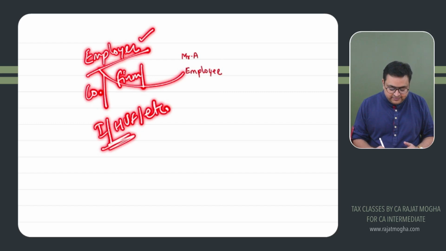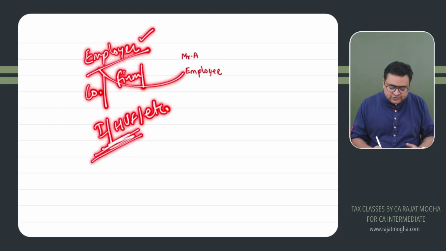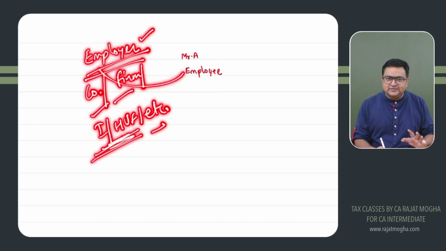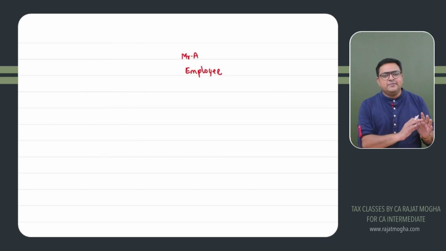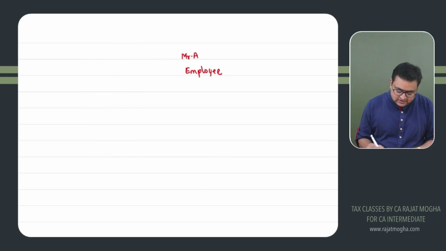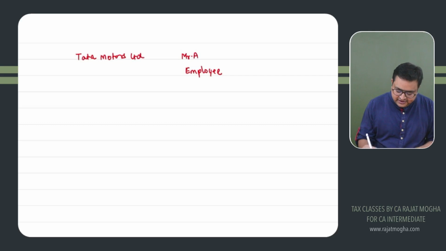First of all, please remember, which type of individual do you have whose turnover of the last year is exceeding 1 crore or 50 lakh? No, there is no such requirement over here. It could be any individual, any company, any firm, any employer, I would rather say. So if I give you an example, let's say there is an employee, Mr. A. He's working with some company, for example Tata Motors Limited. Tata Motors Limited is the employer, correct?